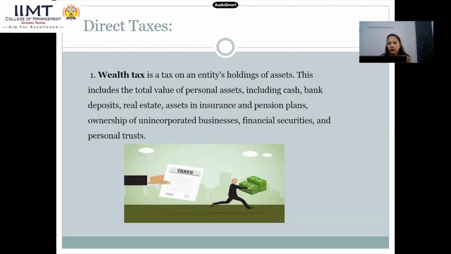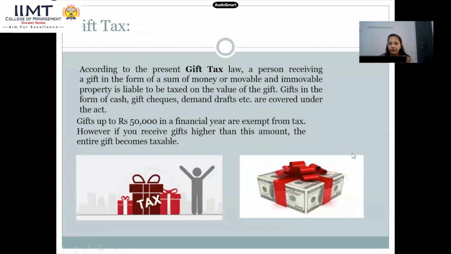So in general terms, wealth tax is the tax on an entity's holding of assets. This includes the total value of personal assets, including cash, bank deposits, real estate, assets in insurance and pension plans, ownership of unincorporated businesses, financial securities, and personal trusts. All these are covered under wealth tax.